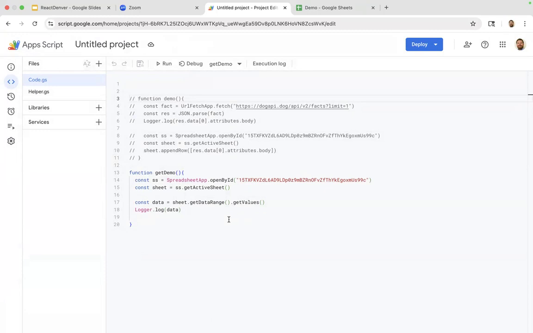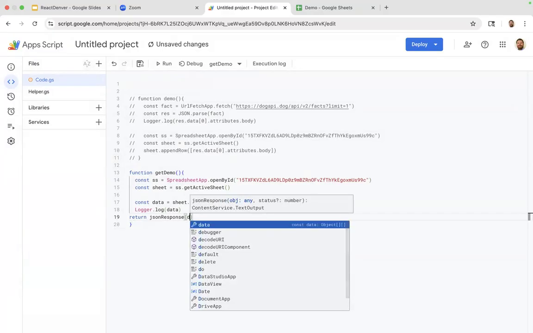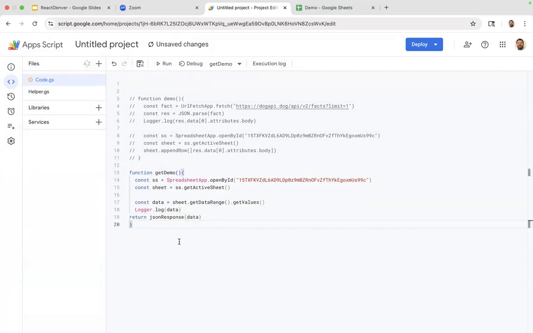Now, one thing that we can do is change that again, and I can put in here a return, and I can use my JSON response objects, and then I can put the data in here. What that should do is make everything that we've already put into JSON ready to be returned. Now, if I want to make this an endpoint, one thing I've got to do is change this to the default doGet. So in there, that should be ready to turn into an endpoint now.